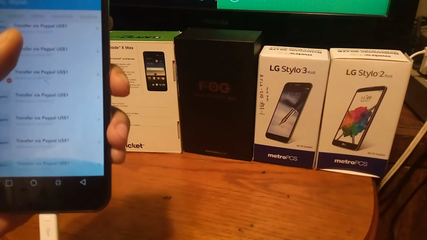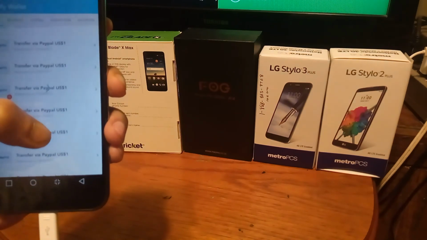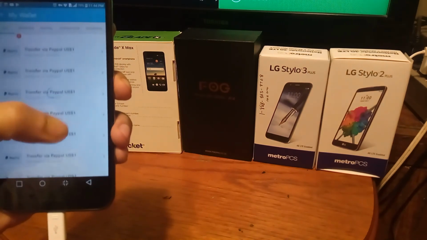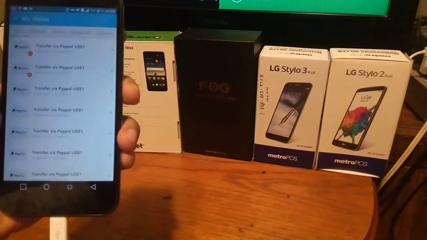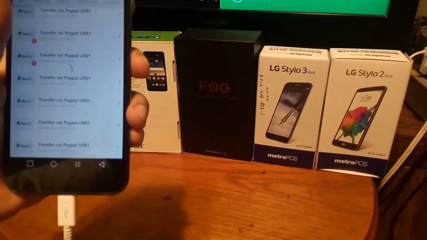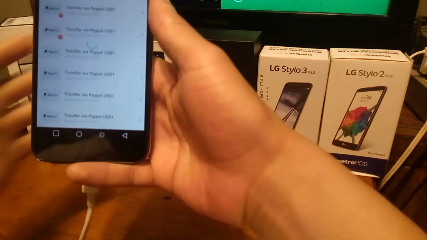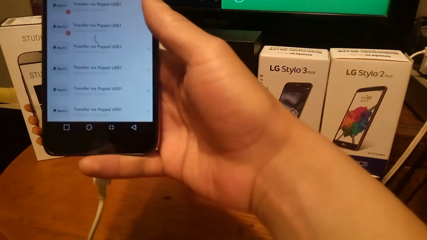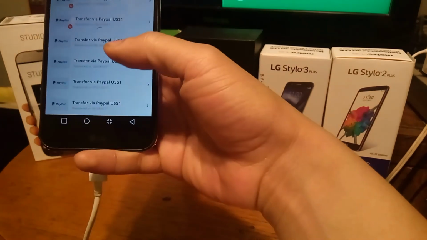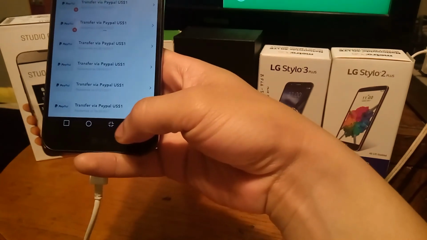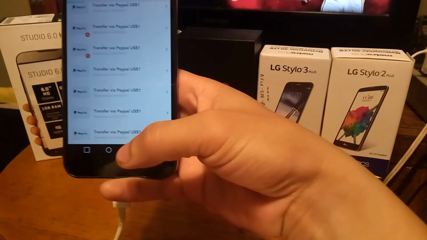So that's actually 1, 2, 3, 4, 5, 6, 7, 8, 9, 10, 11, 12, 13, 14, $15 within about, you know, an 8 month time period or so. So that's actually pretty cool.